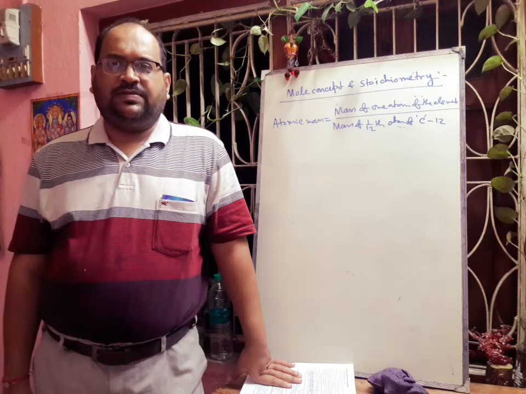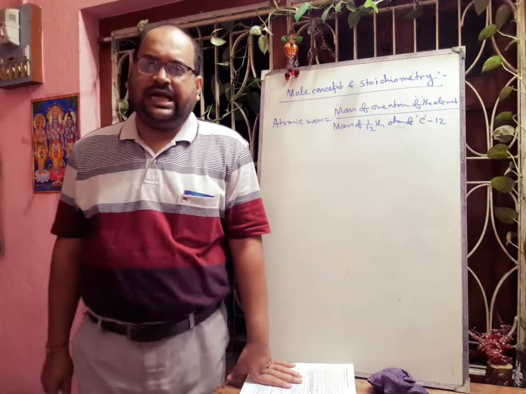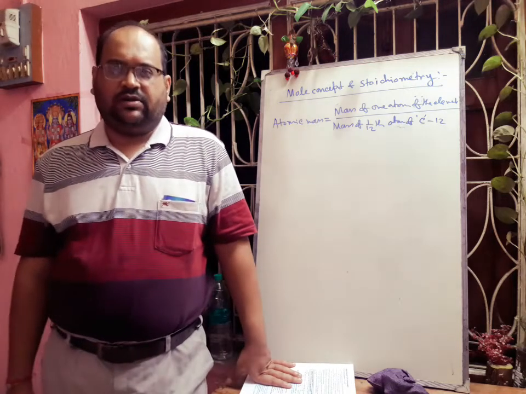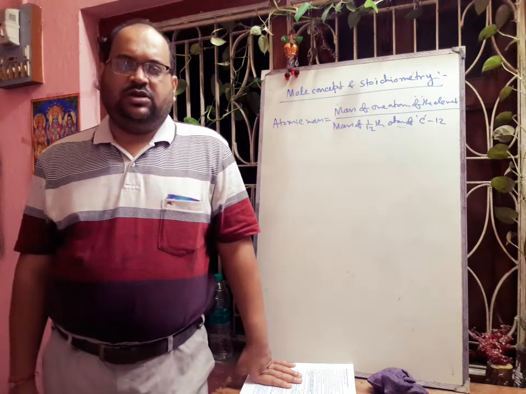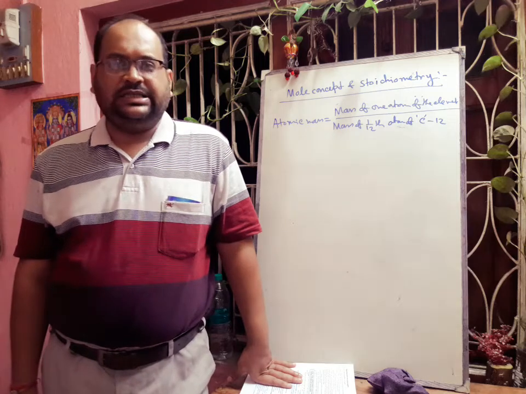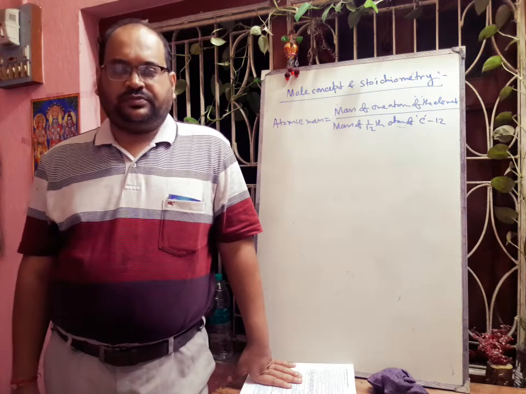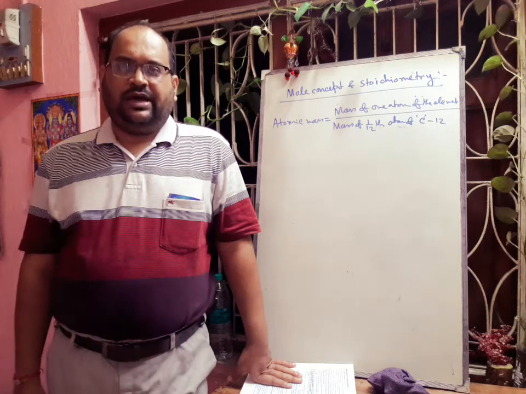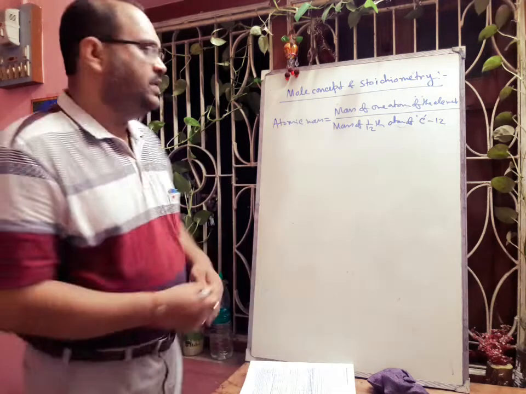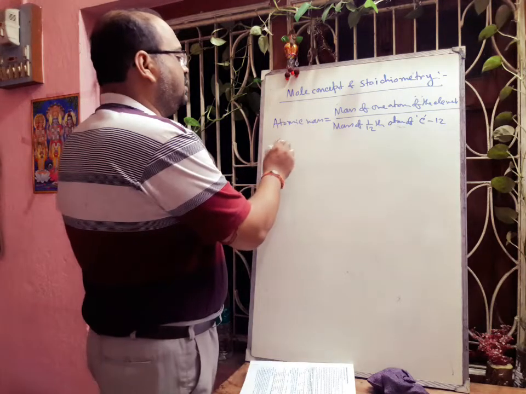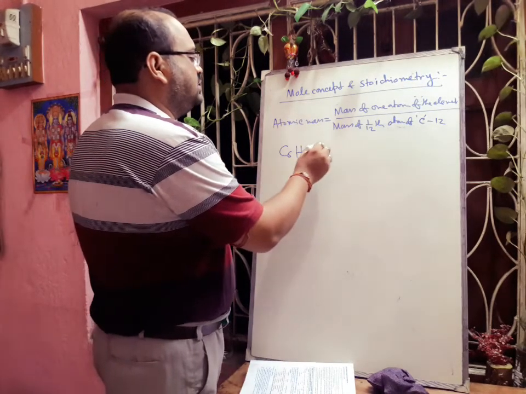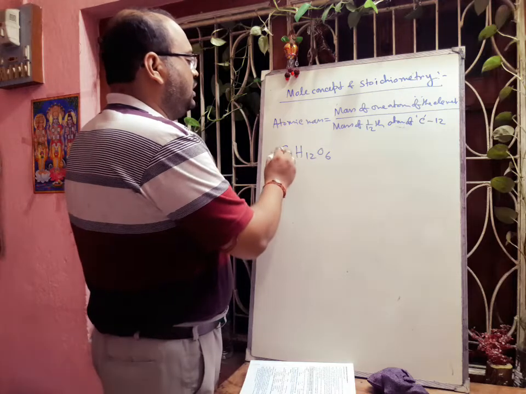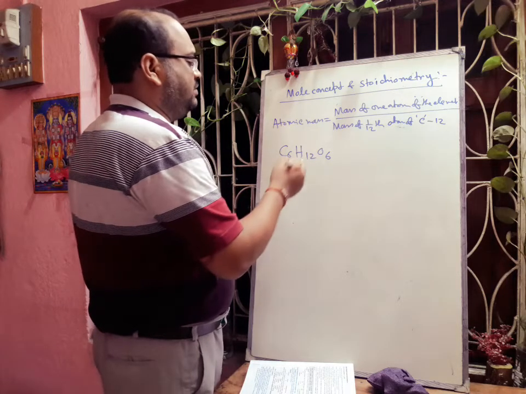Now molecular mass of a substance can be obtained by adding the atomic mass of all the atoms present in the molecule. So if we know the atomic mass, then we can easily calculate the molecular mass of the molecule. Okay. Suppose anybody asks you to calculate the molecular mass of glucose C6H12O6, then what to do? You have to just add the atomic mass.